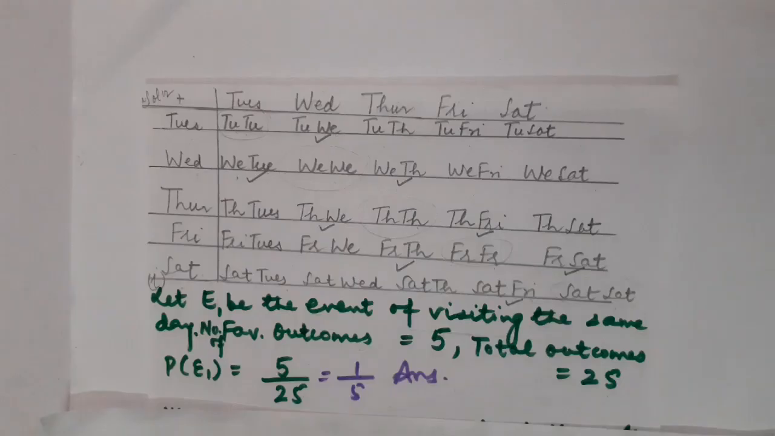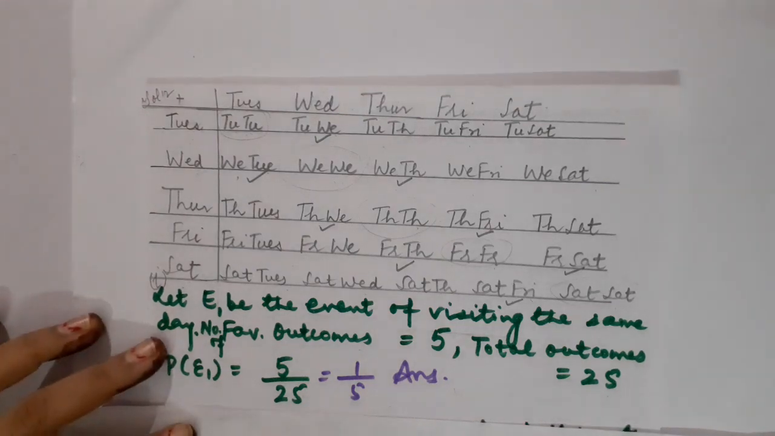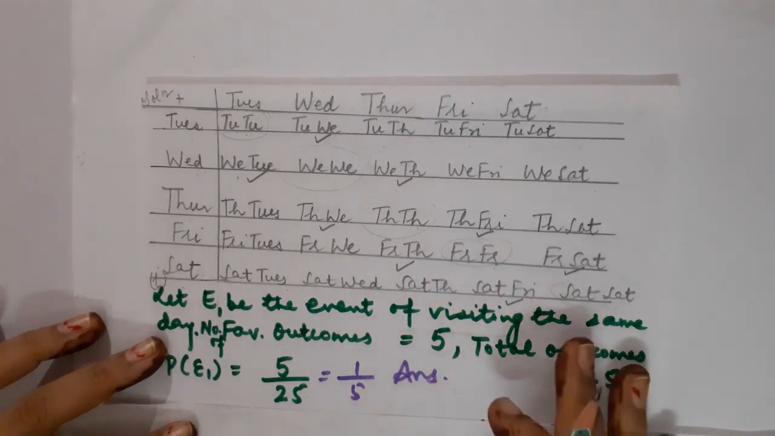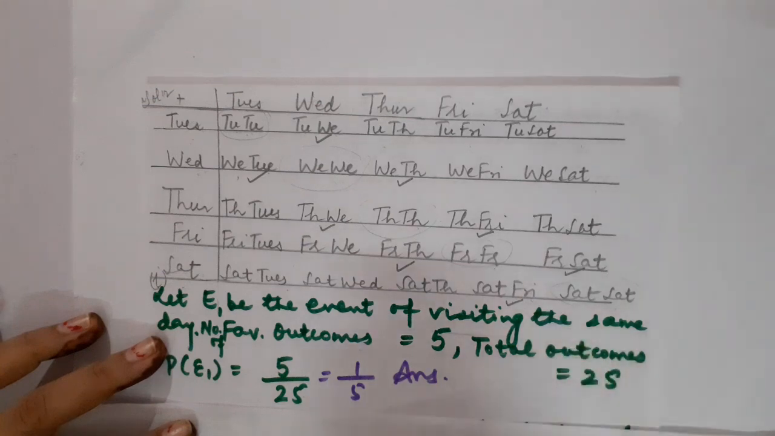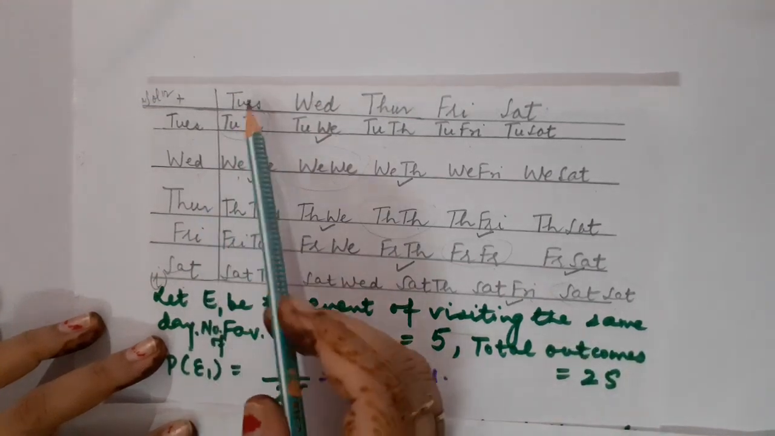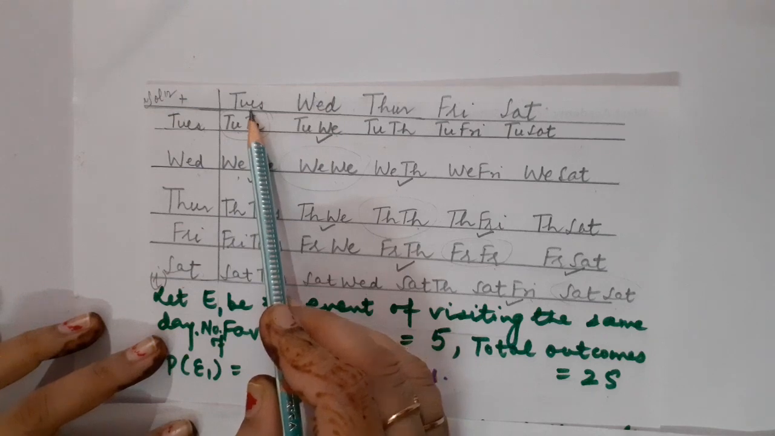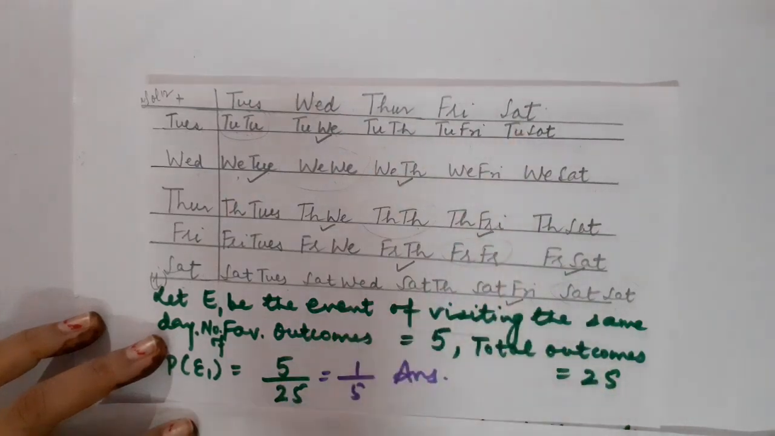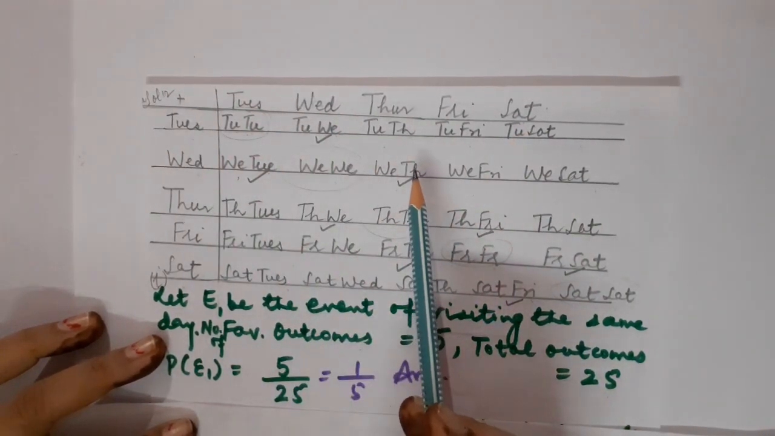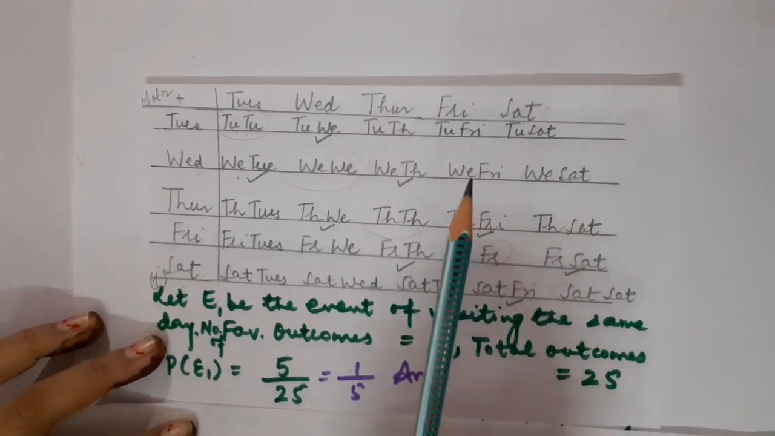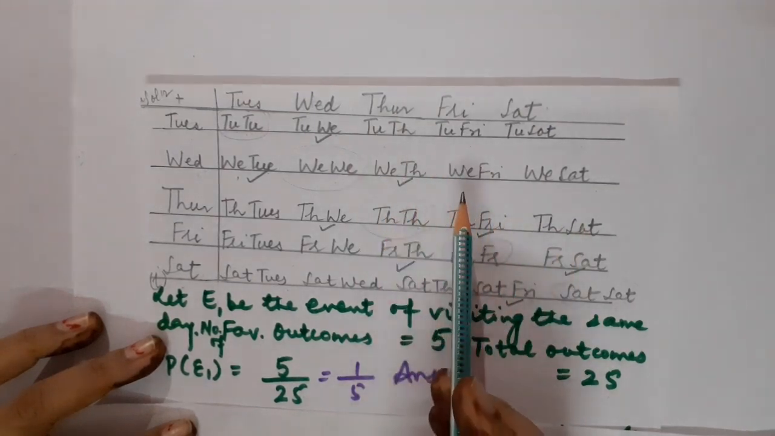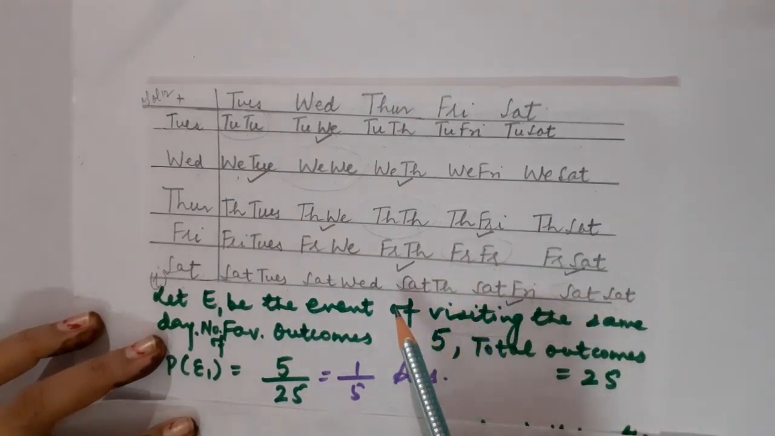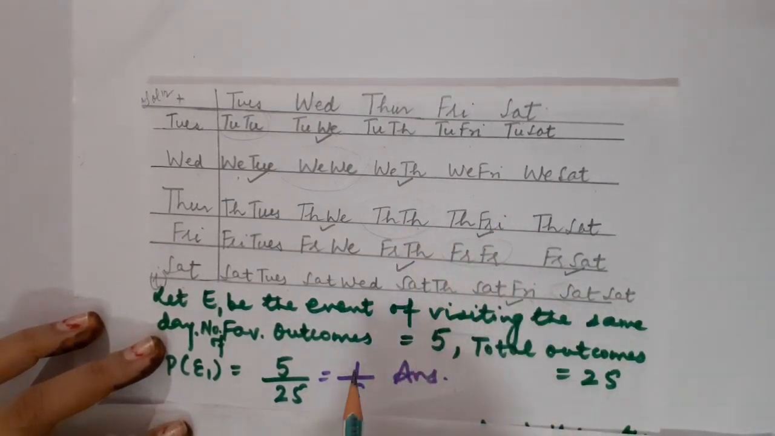Clear? Now children, I am going to discuss the solution of Section D questions. These are 4 marks. The statement of question number 12 is, two customers Shyam and Ekta are visiting a shop in the week starting from Tuesday up to Saturday. Each is equally likely to visit the shop on any one day or another day. What is the probability that they both visit the shop on the same day in the first part, and in the second part on consecutive days?